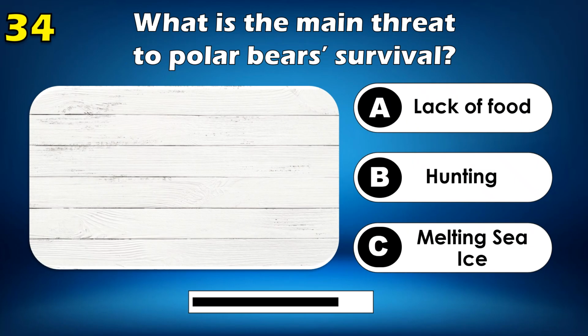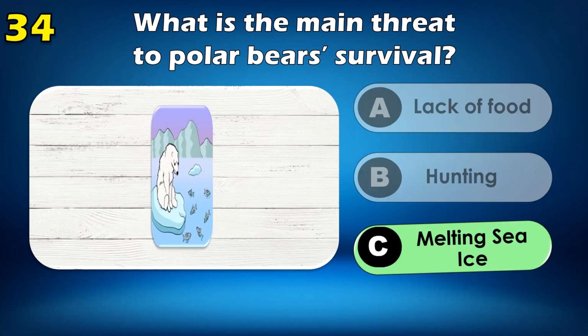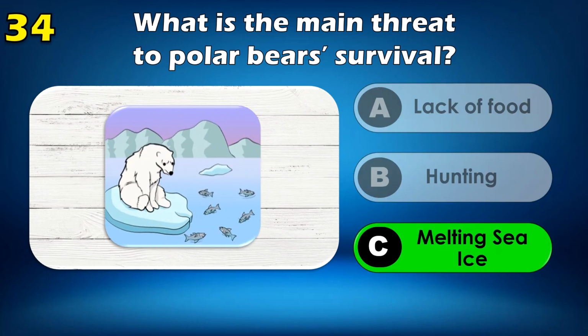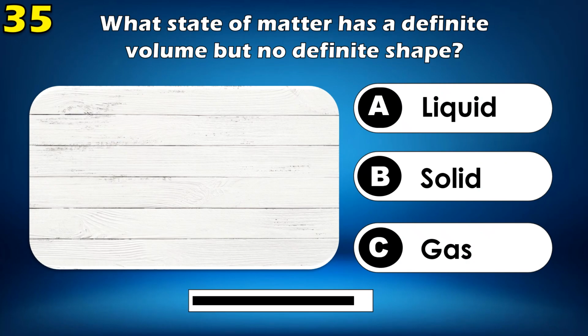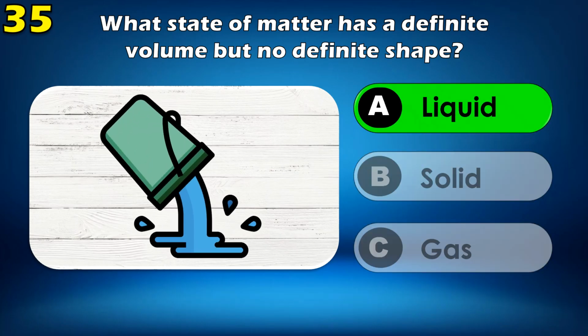Herbivore. What is the main threat to polar bears' survival? Melting ice due to climate change. What state of matter has a definite volume but no definite shape? Liquid.